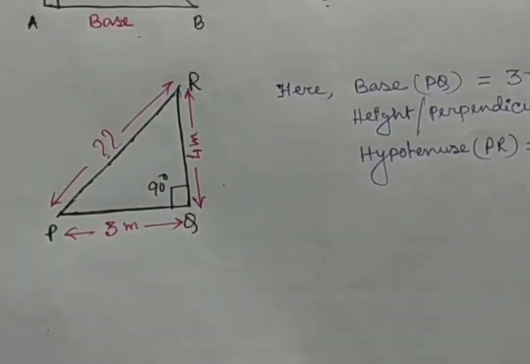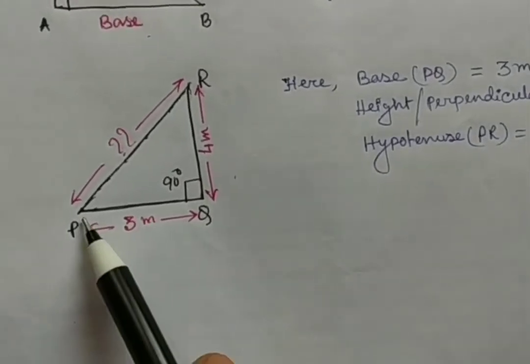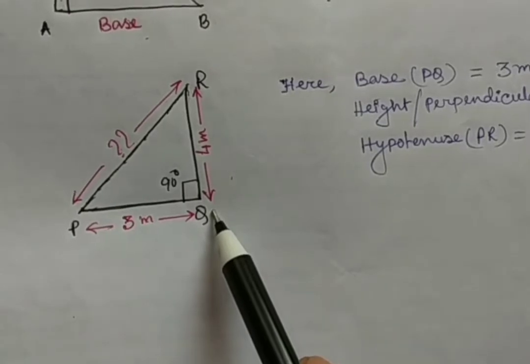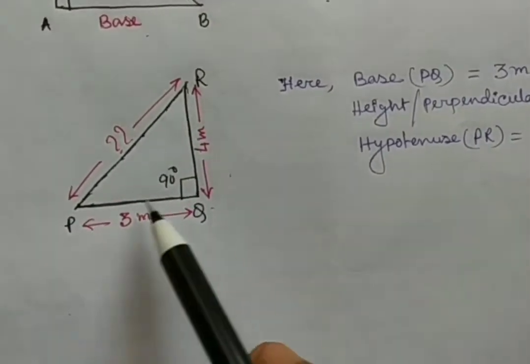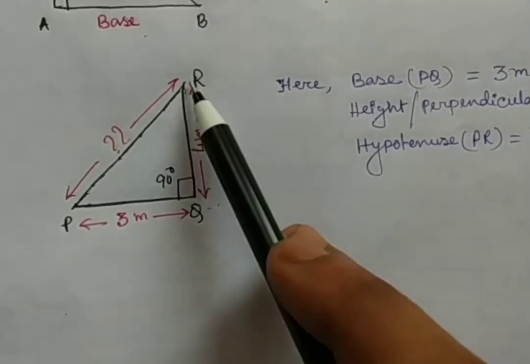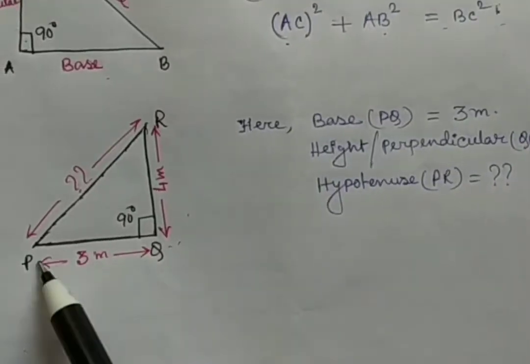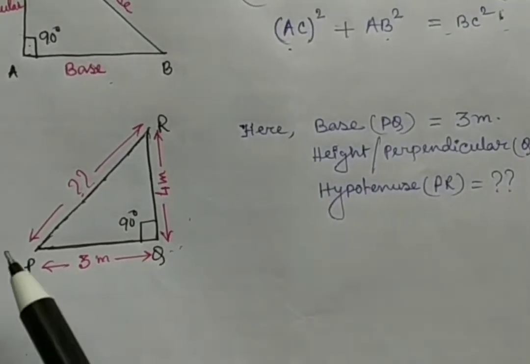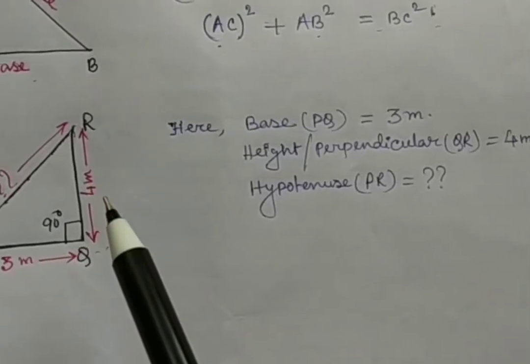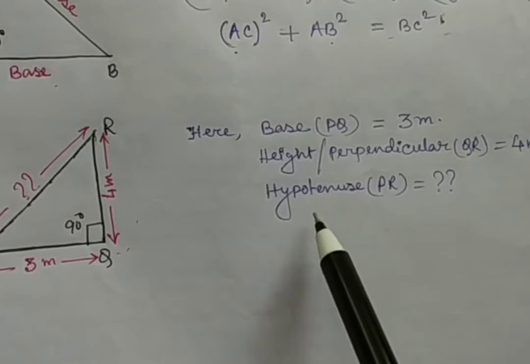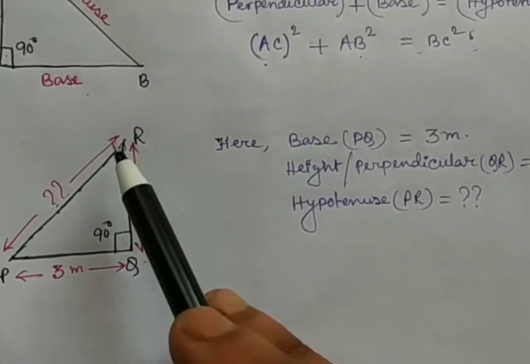Now you can see a practical example. Suppose a person is covering 3 meter from P to Q, and then Q to R 4 meter. So here base PQ is 3 meter. As I told you, horizontal line means base and vertical line is perpendicular or height. And hypotenuse is always opposite of the angle of 90 degree.